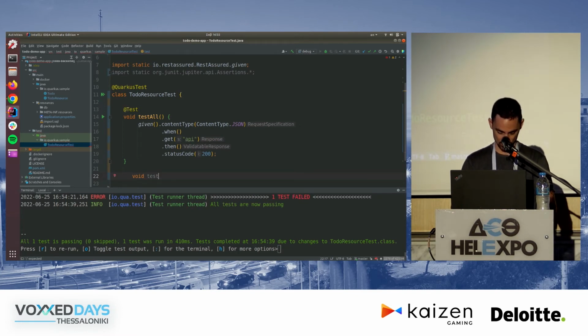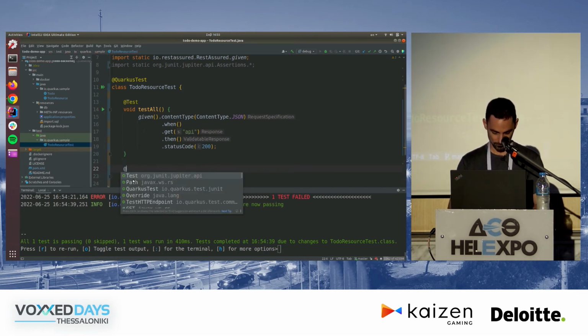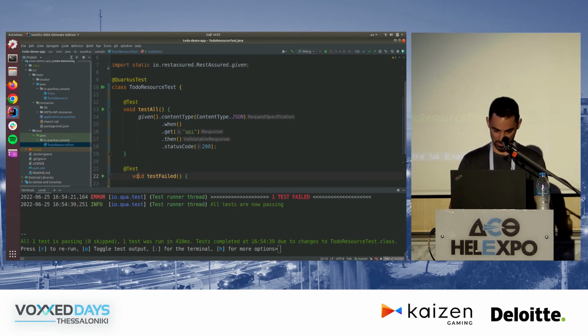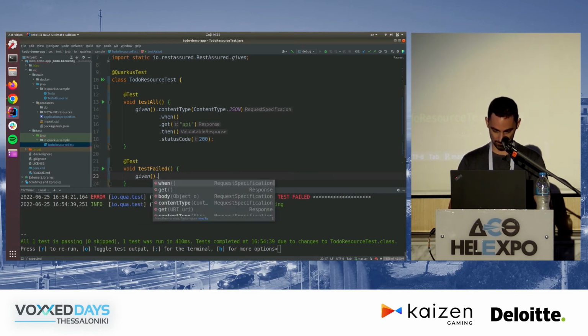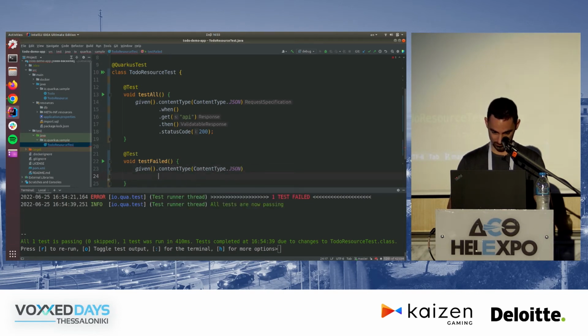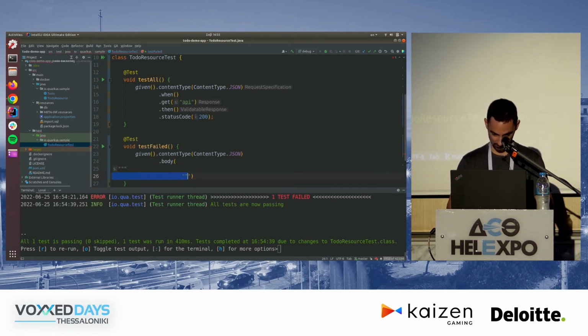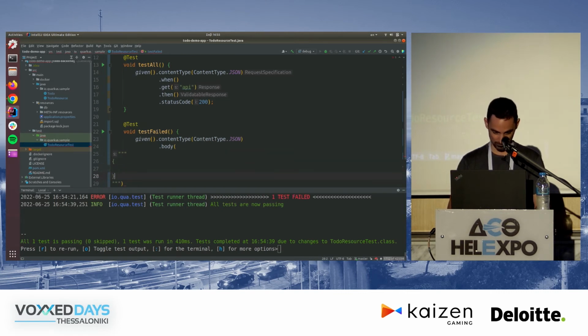And let's say I wanted to do some TDD style development, and I wanted to say test failed add. I want to add a to-do, and I'll say given content type JSON body. I'm going to write some Java 17 here. This is great. I mean, actually being able to do this in Java after so many years feels awesome.